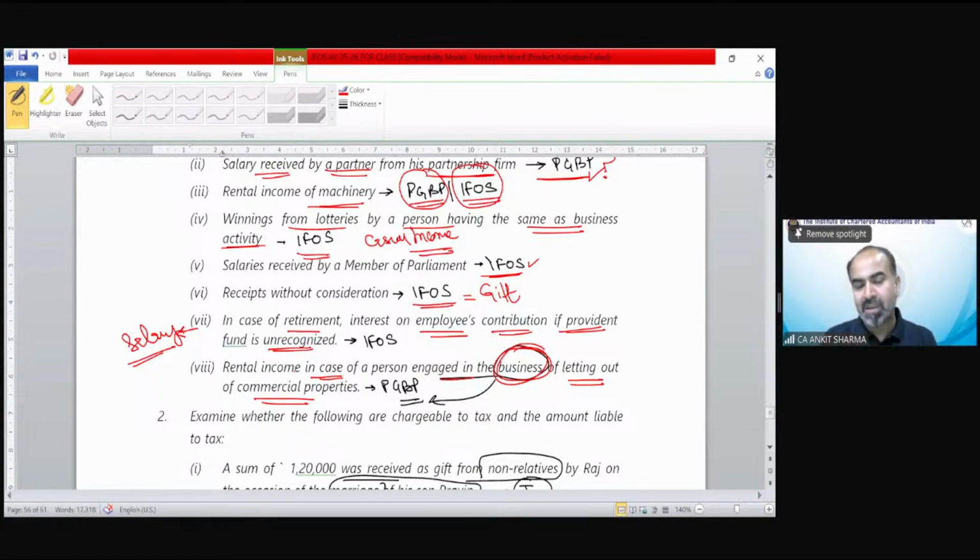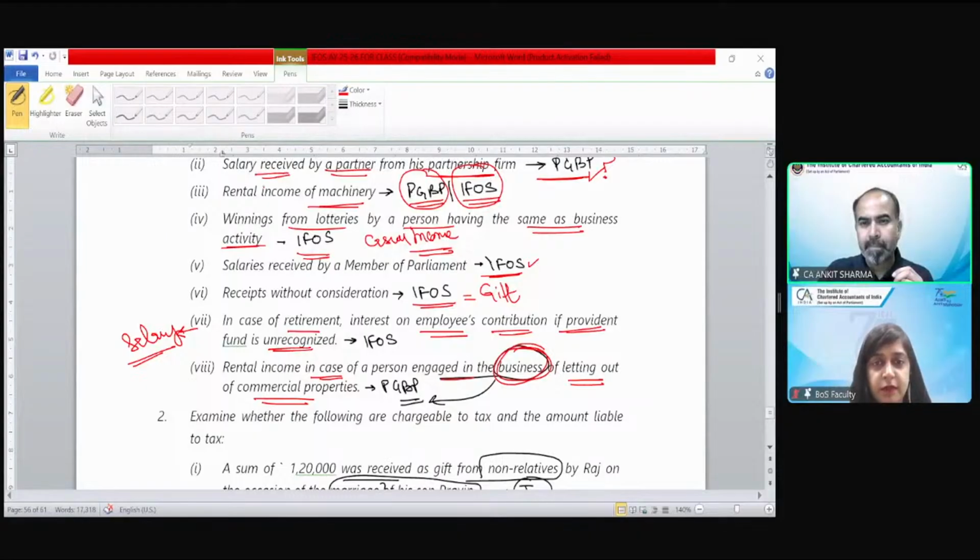So the remaining examples, the test of knowledge questions of this chapter, and the test of knowledge questions of capital gain, we will discuss day after tomorrow. In the problem session, we will also discuss some MTP, RTP questions and some more questions I have framed for you. So that is going to be discussed in day after tomorrow's class. Sir, in the problem solving session, which unit will we practice? We will practice capital gain and income from other source problems. Okay.